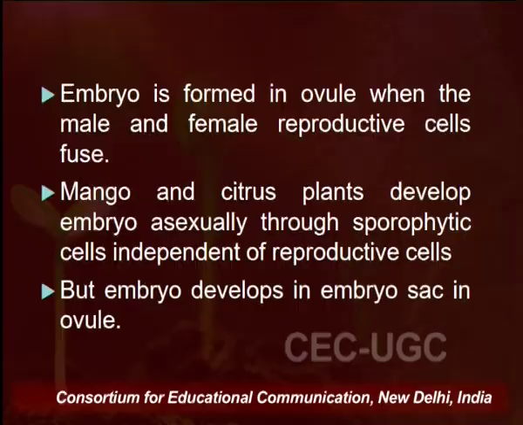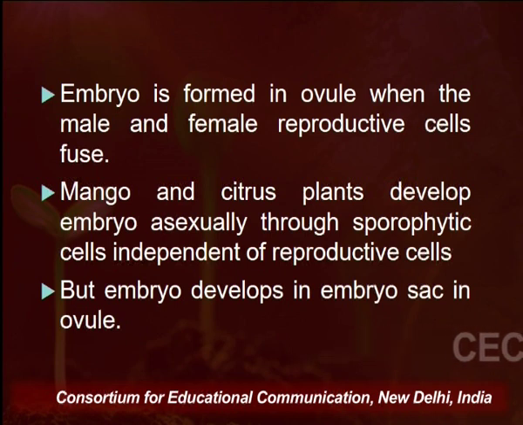So once the embryo is formed, it has both SAM and RAM, that is the shoot apical meristem region and the root apical meristem region. So we can say that these embryos have a bipolar mode of development, which can lead to both shoot as well as root development. Now as we discussed, an embryo is normally formed when a fertilized egg develops. So it is formed in the ovule when mature male and female reproductive cells fuse together.